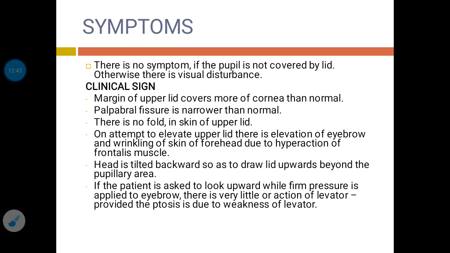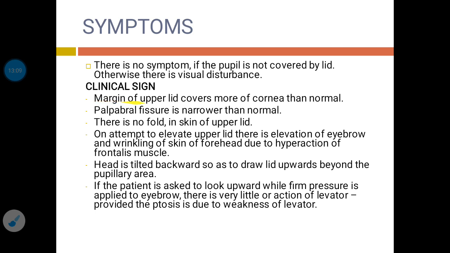Now coming to the symptoms and clinical signs produced due to ptosis. If in ptosis the pupil is not covered by the lid, then there will be no symptom. If due to ptosis the eyelid covers the pupil, then it will produce visual disturbance.